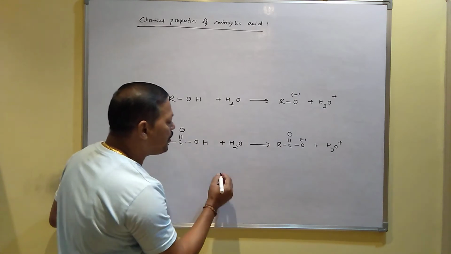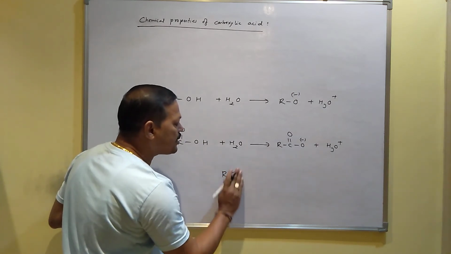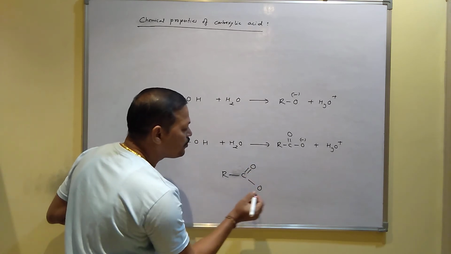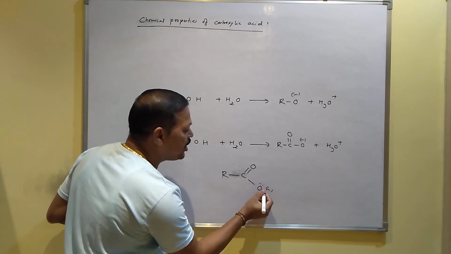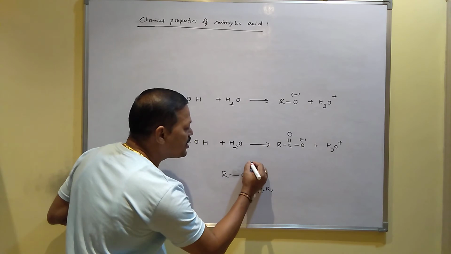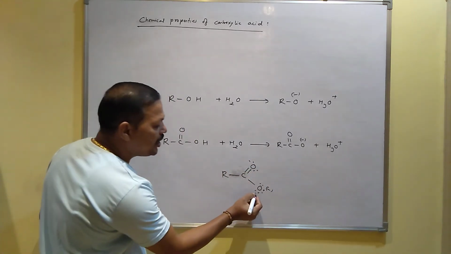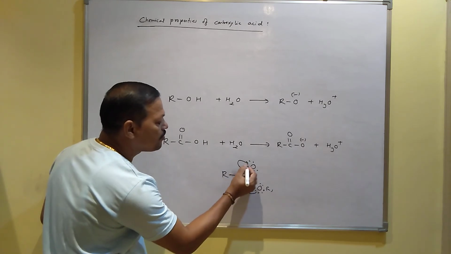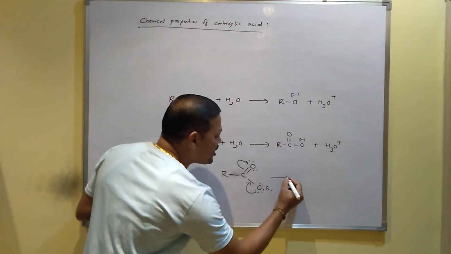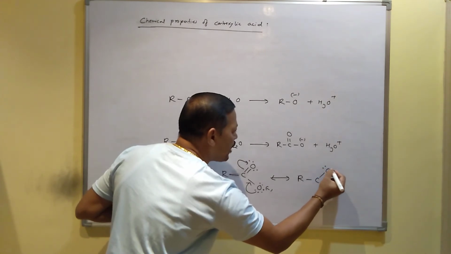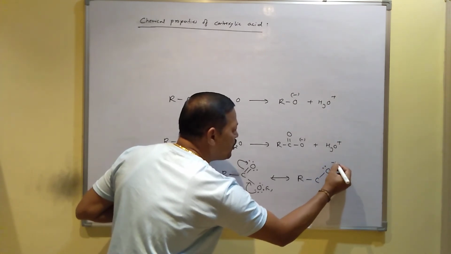Actually, in the conjugate base RCOO minus, the negatively charged oxygen contains 3 lone pairs, and the neutral one contains 2 lone pairs. This conjugate base, the carboxylate ion, can show resonance like this. Due to the resonance structures, the carboxylate ion is stable; I mean, its conjugate base is very stable.